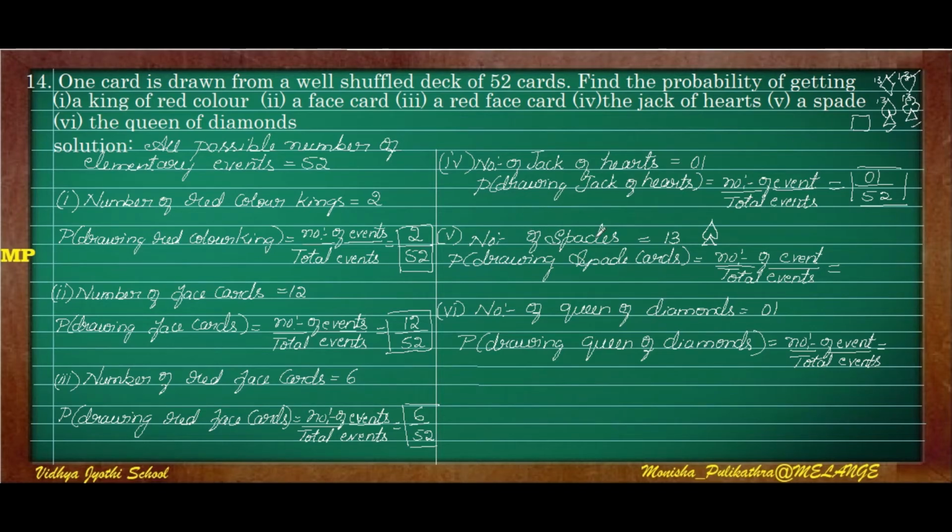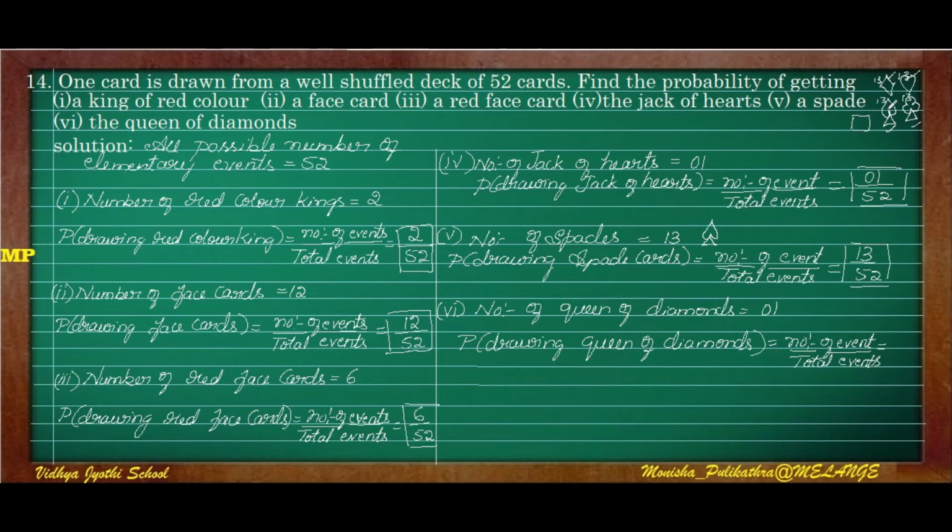So here they have asked the number of spades. Total number of spades is 13. So the probability of drawing a spade card is 13 by the total number of cards, 52. So the probability is 13 by 52.